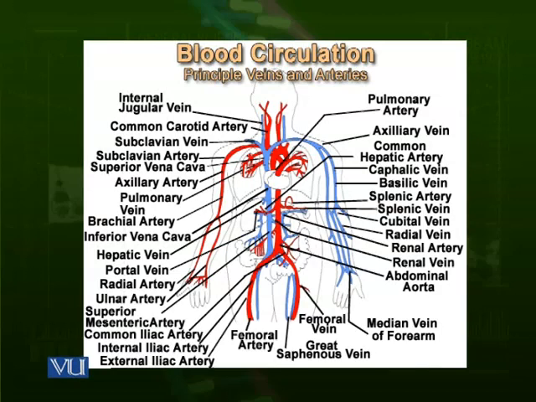And superior vena cava receives blood from head, neck, arms and shoulders, and inferior vena cava receives blood from all the other organs. Heart itself has circulation, which is called coronary circulation.